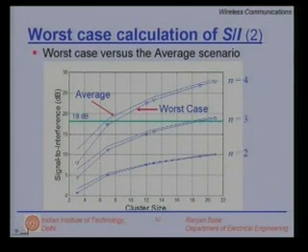We have, of course, the average case analysis and the worst case analysis. Now, for the average case analysis, the closest cluster size which goes above the 18 dB mark is n is equal to 7. Clearly, 18 dB requirement can be met in the average case scenario if the cluster size n is equal to 7.